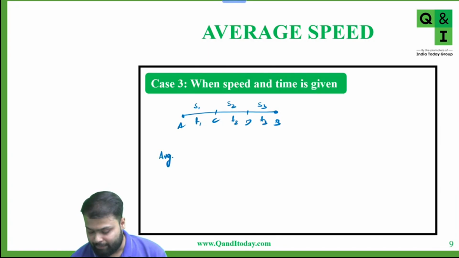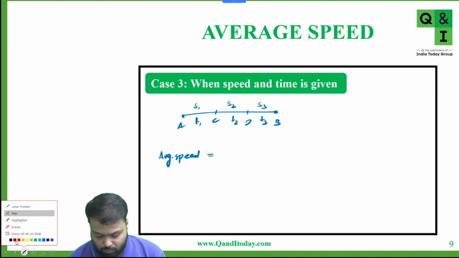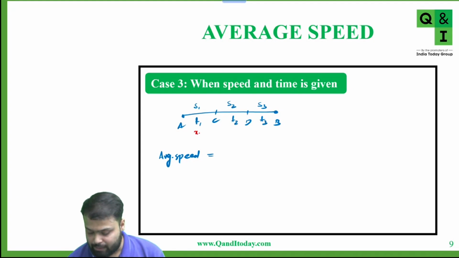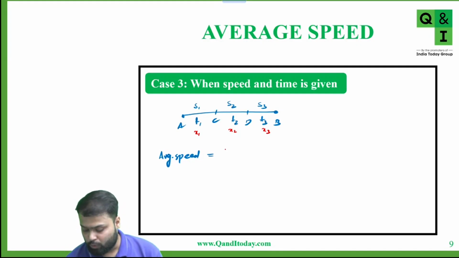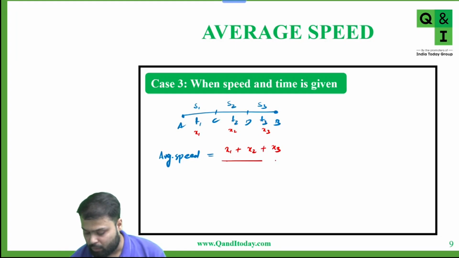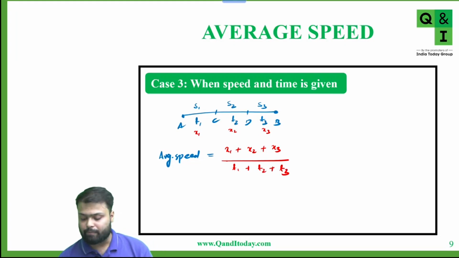We know that average speed is equal to total distance. Now we don't know the distance, so let's assume that from A to C distance is x1, from C to D distance is x2, and from D to B distance is x3. So total distance is x1 plus x2 plus x3 upon total time, which is t1 plus t2 plus t3. Now in the question, distance is not given. So how will we calculate x1, x2 and x3?